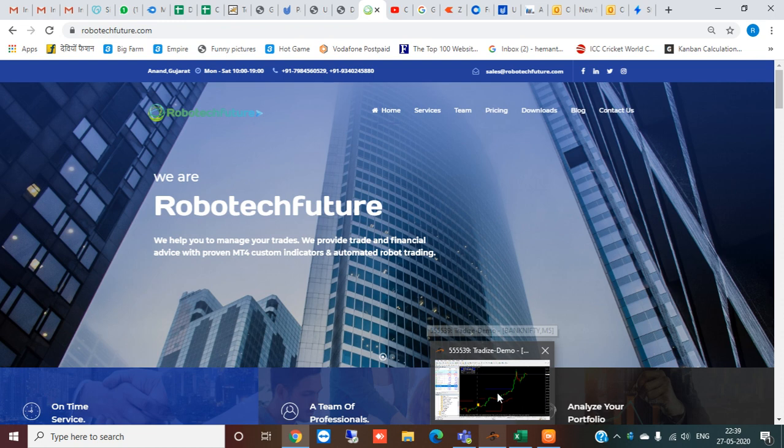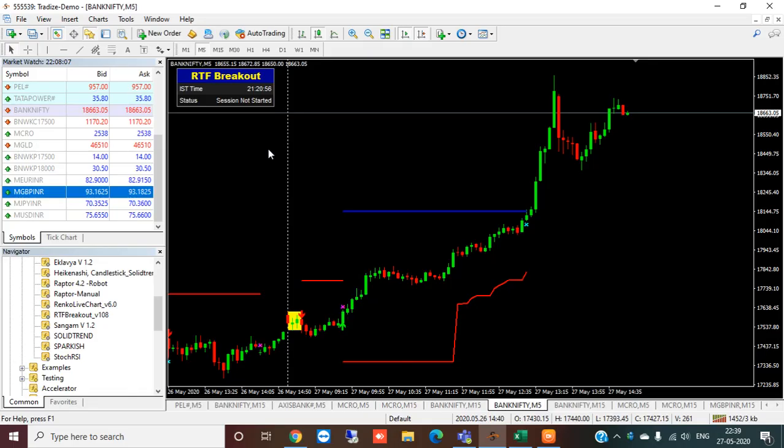Today the demonstration is for the breakout strategy. The indicator we have named is RTF, that is Robotic Future Breakout Strategy. This is an intraday strategy. You can use it on Bank Nifty, Nifty, and all Nifty 50 stocks, all Nifty future and option stocks, that is 144 listed stocks, and you can do it on futures as well as on cash.